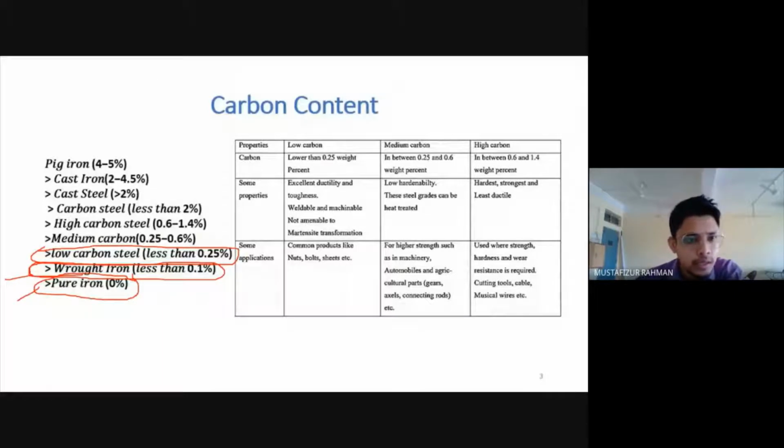And in this way, the percentage of carbon goes on increasing. And if the percentage of carbon goes on increasing, the ductility will decrease. So what are the properties with carbon? If it is low carbon, medium carbon, or high carbon, what are those properties? If it is low carbon, it has excellent ductility and toughness. Then if it is high carbon, it is hard, it is strong, but ductility will reduce.